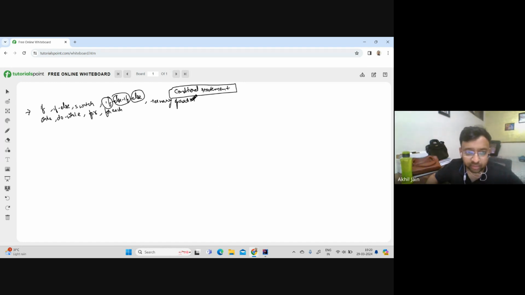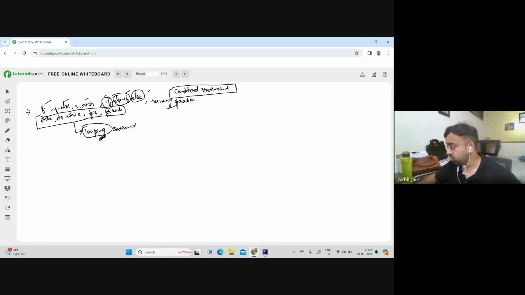When we talked about if else, switch, if else, ternary operations, these are all counted under this. So this is right, whoever said this. When we talk about while loop and all, again, I'm not saying this is wrong or right, but try to understand that the purpose is to repeat yourself. The purpose is that you want to loop. So these are looping statements, although for this looping to work,